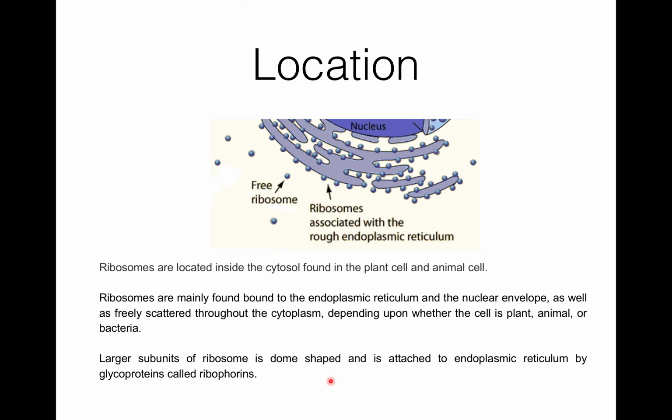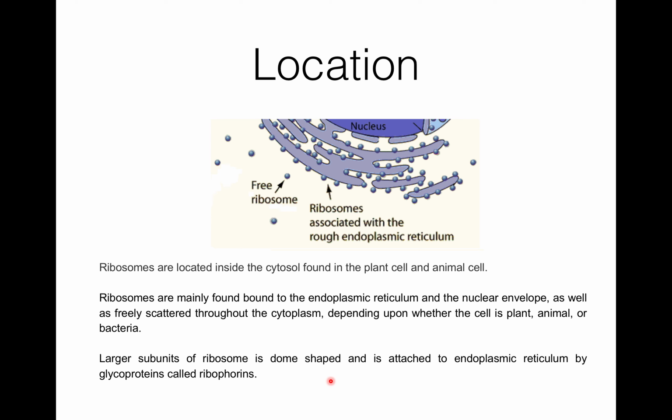Now, location. Ribosomes are found in both prokaryotes and eukaryotes. In prokaryotes, these are present only in free form in the cytoplasm, while in eukaryotes, the ribosomes are found in two forms in the cytoplasm. They are known as cytoplasmic ribosomes. They may be in free form or bound form.